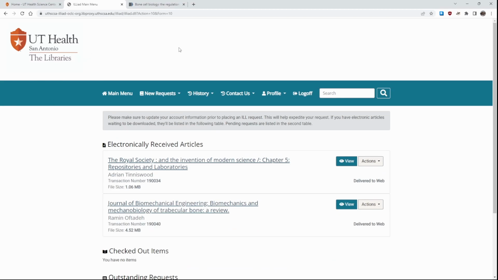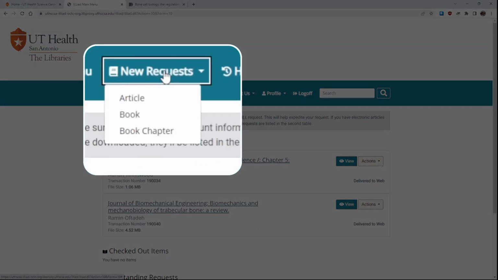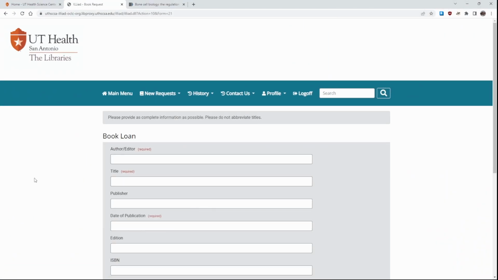To make a new request, you'll go up to the top and click New Requests. You'll see that you have the option for article, book, or book chapter. Articles are for digital scans of journal articles. Book chapters are for digital scans of chapters from either print books or ebooks. Books are slightly different. The book loan form is for physical copies of print books that we borrow from other libraries who then mail them to us and we check them out to our patrons. Please only use the book loan form if you want a print book. Please note we cannot order ebooks through this form.